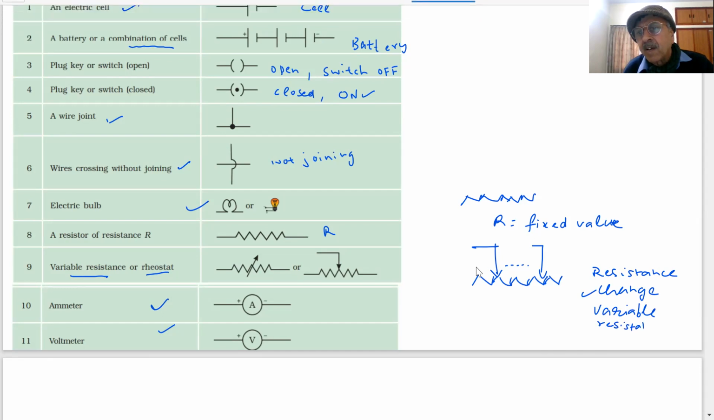Clear? Put this or this. As I shift the arrow, the resistance value can be changed. In a certain circuit, student, we may have to change resistances many times. And when resistance changes, what will happen? The value of the current will also change. Resistance and current are related, reciprocal to each other. We will give the formula for that also.